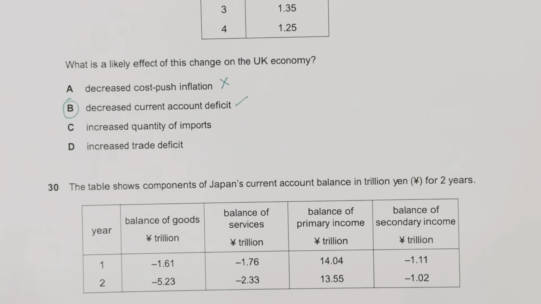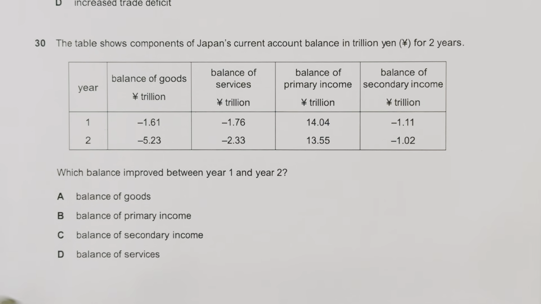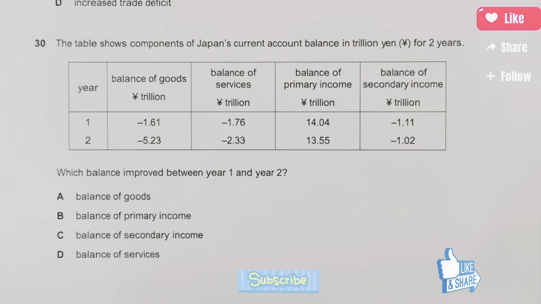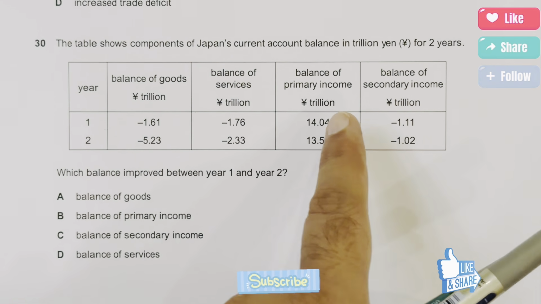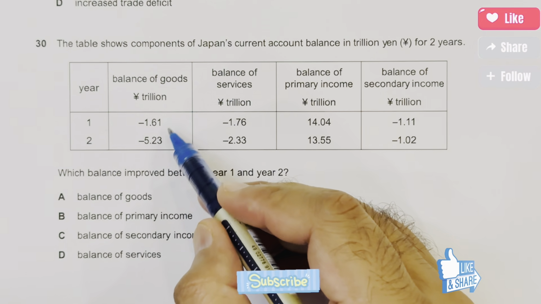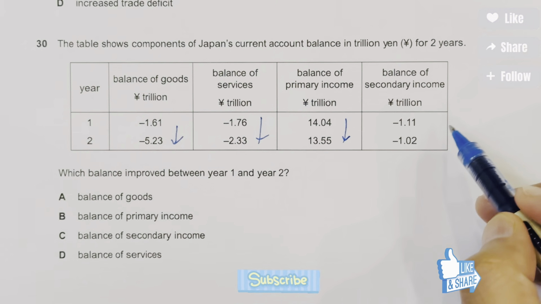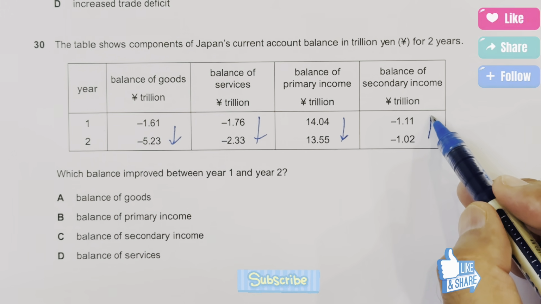Okay, moving to the last question of our paper, question number 30. Now you can see the question. The table shows components of Japan's current account balance in trillion yen for 2 years, year 1 and year 2: balance of goods, balance of services, balance of primary income, balance of secondary income, all given in trillions. We can see that from year 1 to year 2 it is a decrease. It is also a decrease. It is also a decrease.